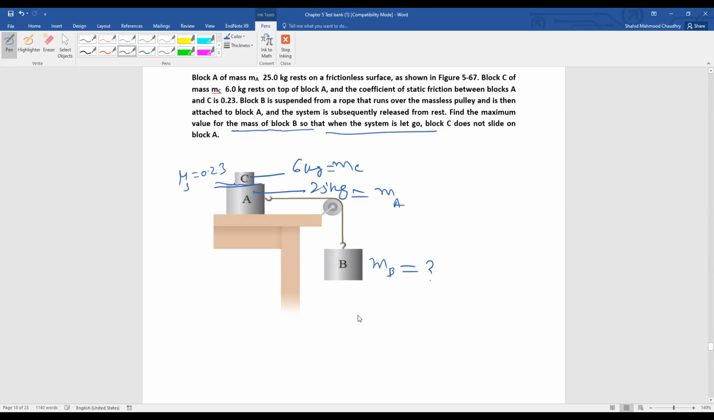When the system is let go, C block doesn't slide on A. So when this is moving in this right direction, the C block is not sliding, meaning it is stuck with A. So it means we are not applying enough force for C to slide. So C is just over it. So it means this frictional force should be sufficient. To solve this problem, first see MB g, the weight, will be downward and the tension force will be upward. Here the tension is this one.